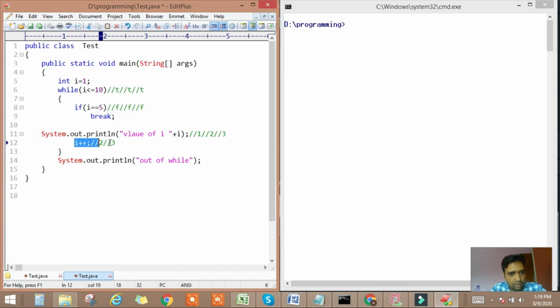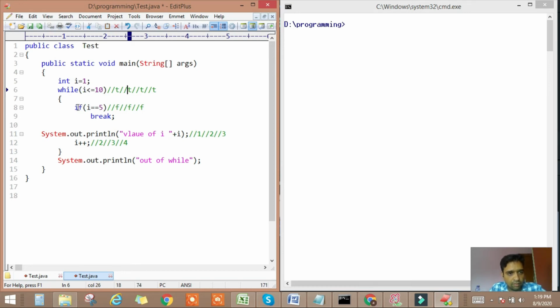Now we are incrementing the value of I. The previous value of I is 3, and now the value of I becomes 4. Now again the while condition will be checked by the compiler. So the I value is 4, and I is less than or equal to 10. 4 is less than or equal to 10, that means this expression will return the true value.